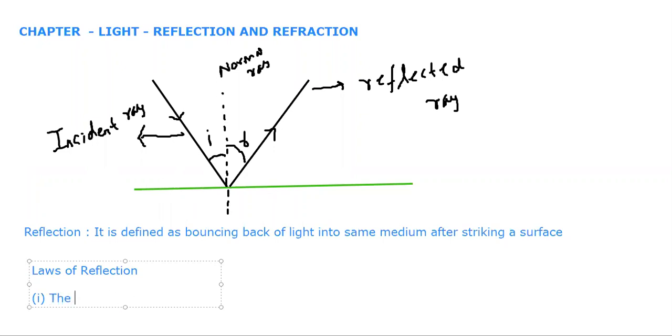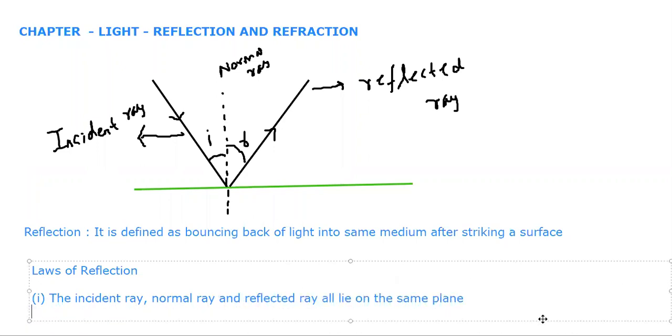So this would be your first law, that incident ray, normal ray, and reflected ray all lie on the same plane. Second, angle of incidence is equal to angle of reflection. Right? This is your laws of reflection.